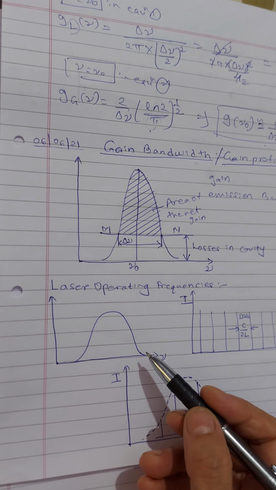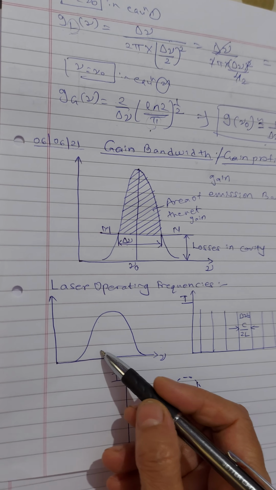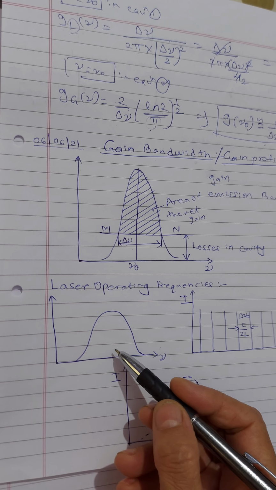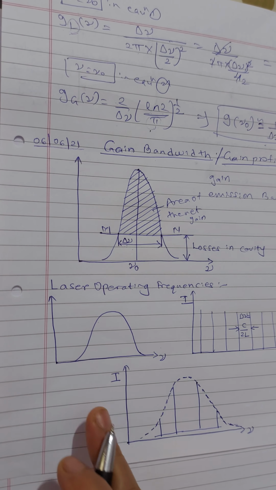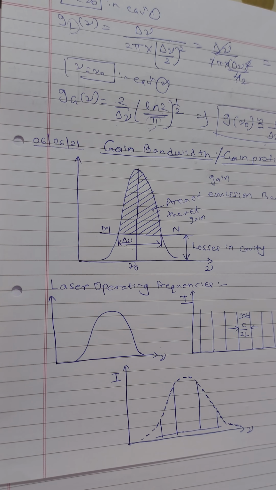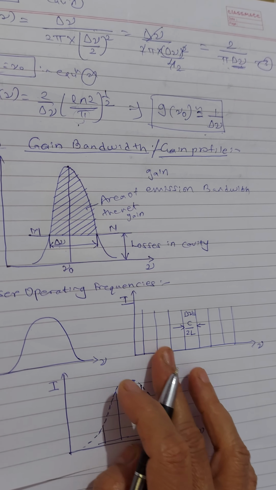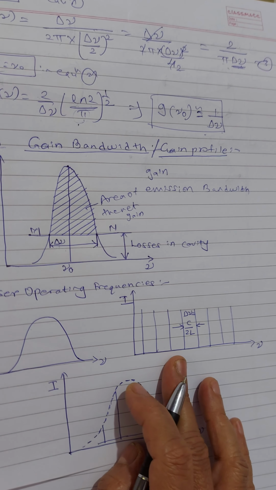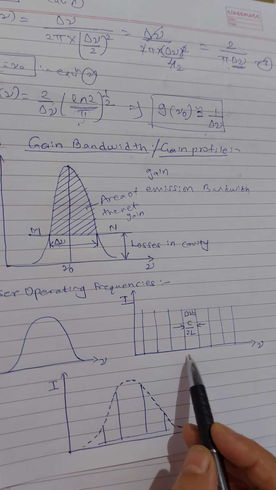So what does this give? The laser emission line transforms, as in this figure I am coming to now, into a series of narrower spectral lines corresponding to cavity modes.